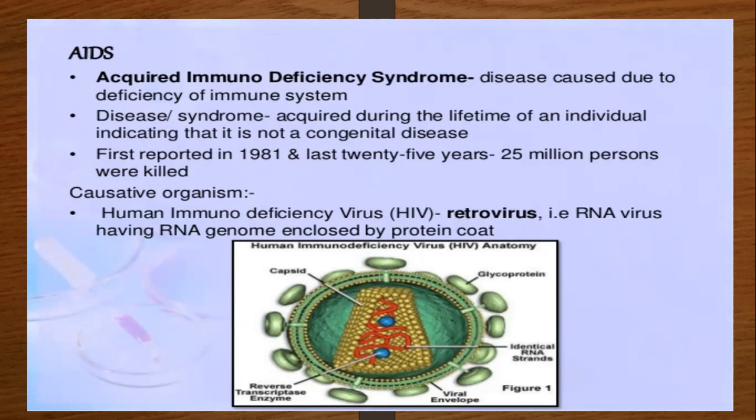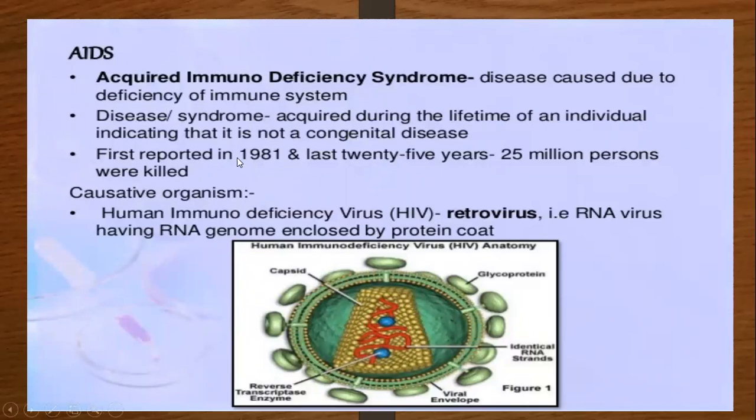It is transmitted only by a few routes: blood, infected syringes, organ transplantation, and sexual contact. These are the transmission routes of AIDS. It is not a congenital disease, but once you get it, it is acquired for a lifetime.